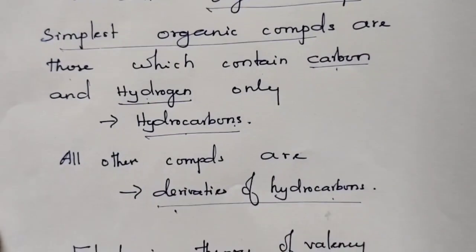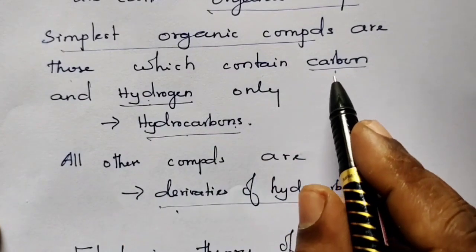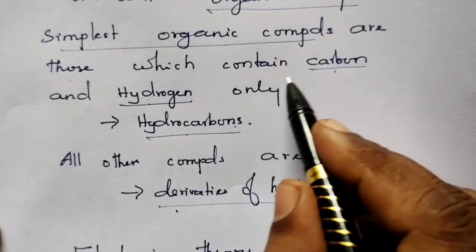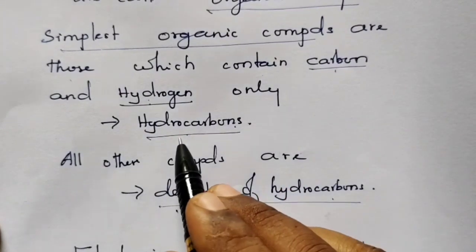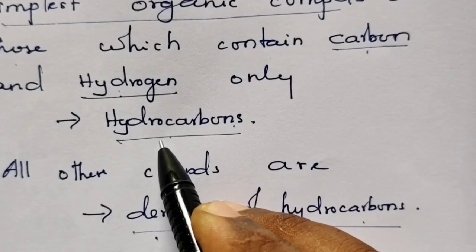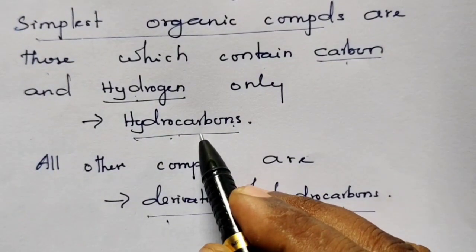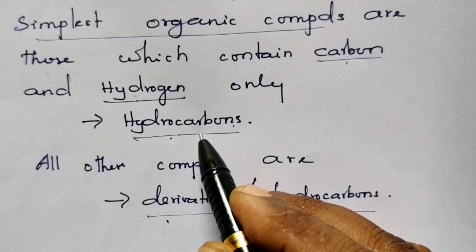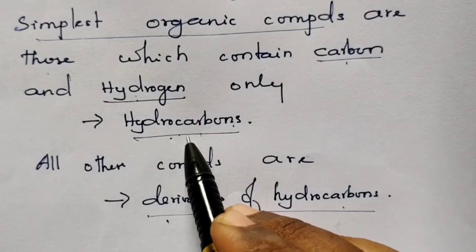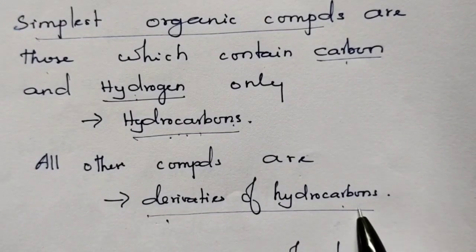The simplest organic compounds are those which contain carbon and hydrogen alone, because carbon is the smallest, and hydrogen is also the smallest and simplest. They easily form covalent bonds between them. So such compounds are called hydrocarbons. What are hydrocarbons? The compounds which contain carbon and hydrogen alone are called hydrocarbons. All the other organic compounds we get only from hydrocarbons. Therefore, all the other compounds are called derivatives of hydrocarbons.